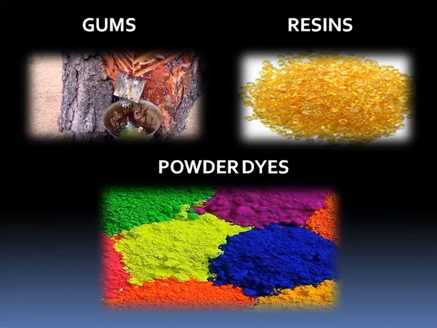Next, resins. These are also plant products. And powder dyes. Can you see different color powders? Not your Holi colors, children. These colors, they are used for coloring clothes and papers. Isn't it? Yes.